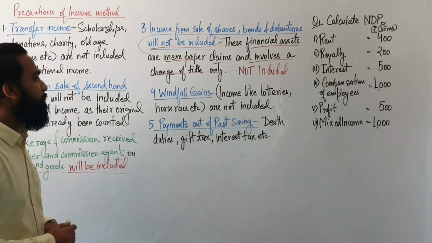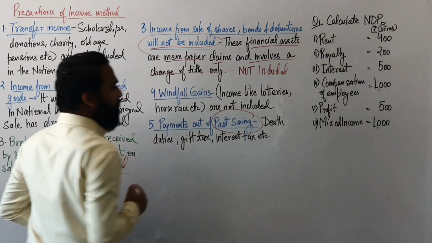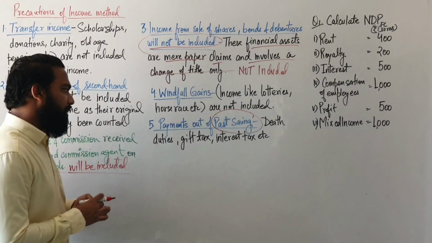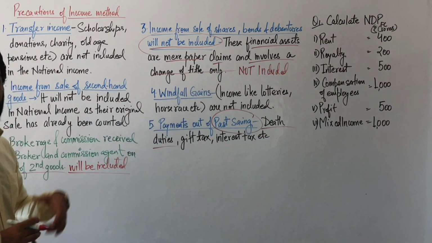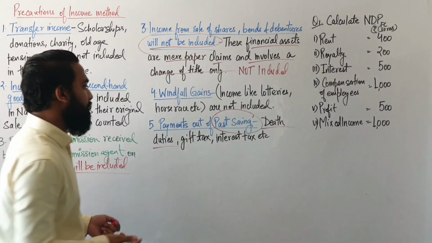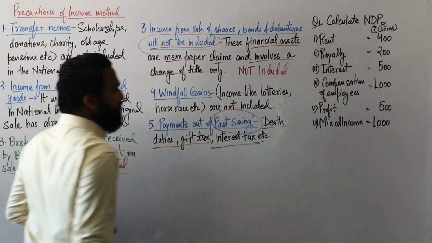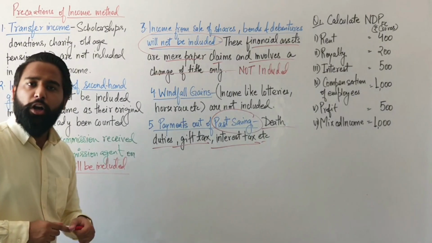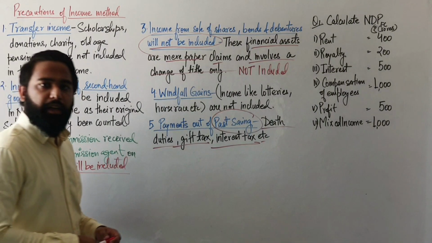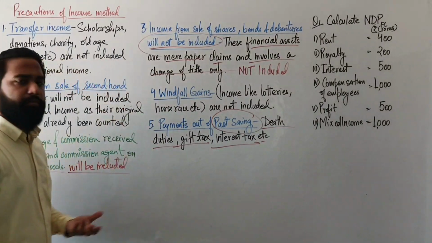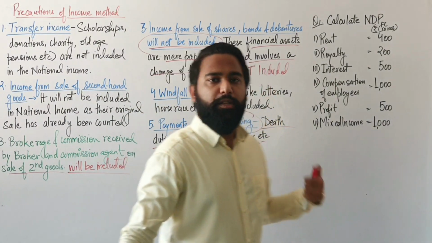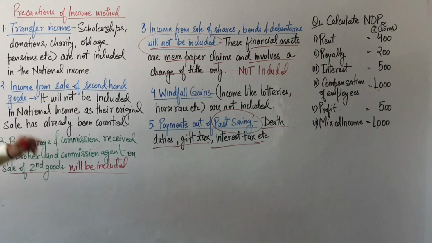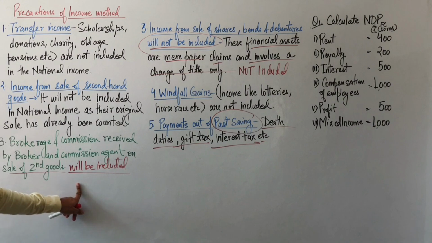Now the last one, payments out of past saving. Suppose someone dies, then the death duties, whatever amount someone is receiving, will be given to the government. The gift tax, the interest tax, all these things are not included in the national income because they are payments from past saving. So these are the precautions. We don't need to add these things, except the brokerage and commission received by the brokers. They will be included. Is that clear?